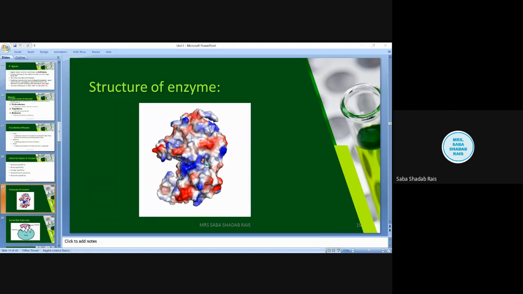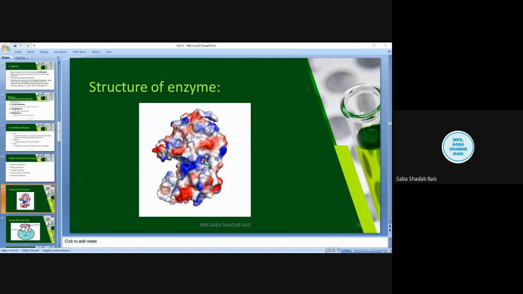So depending on the molecular weight, their size can vary. Next, as I told you, enzymes are globular proteins, but they may possess a single amino acid chain, that is, a monomer, or they can be polymers. For that reason, the active site varies.